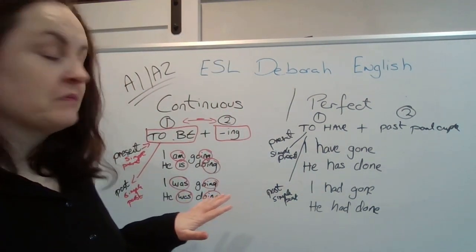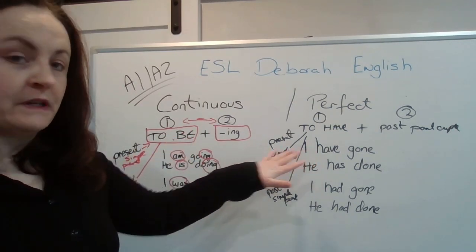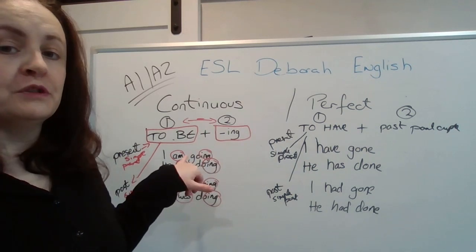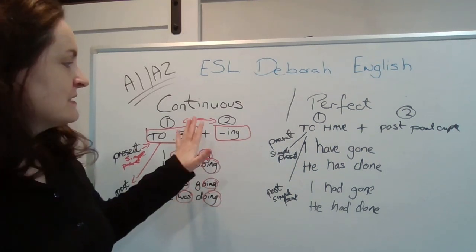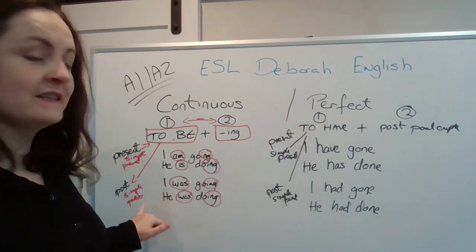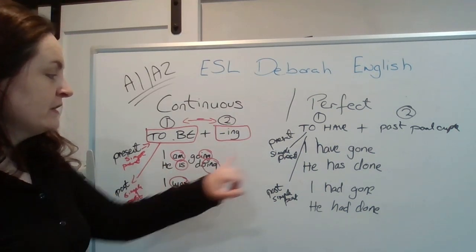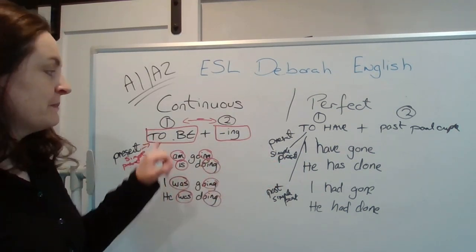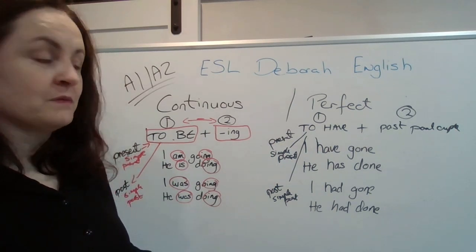Again, this is the same for the present continuous and the present perfect. The first verb that you use is in the simple present. When you're doing the past continuous and the past perfect, the first verb is in the simple past. So when you're doing the first verb, make it simple present for the present and simple past for the past.